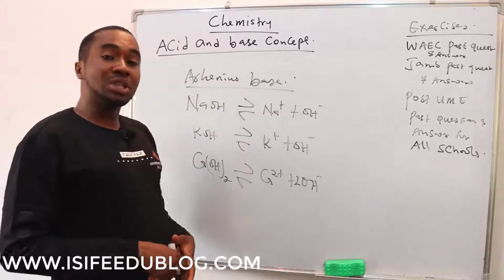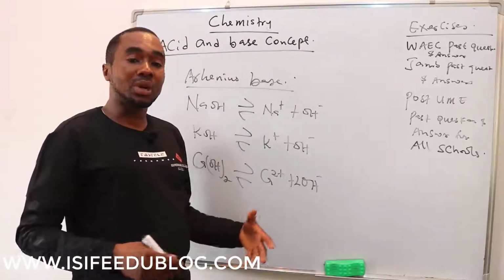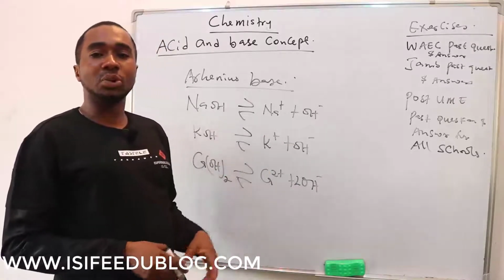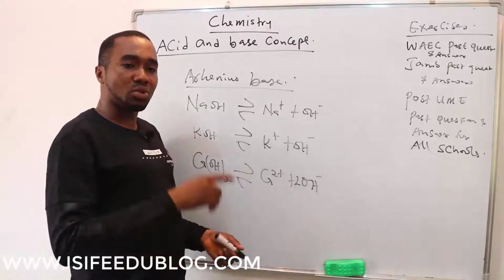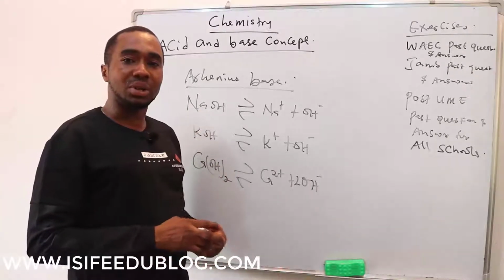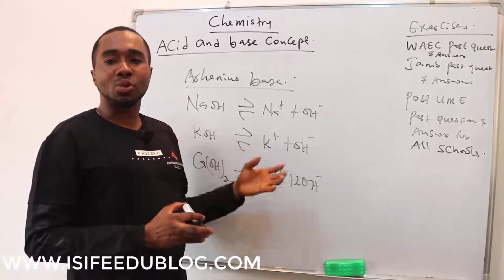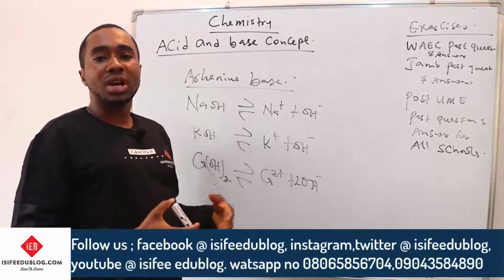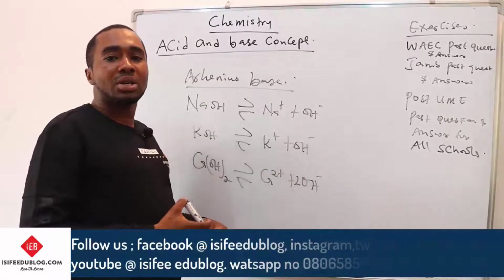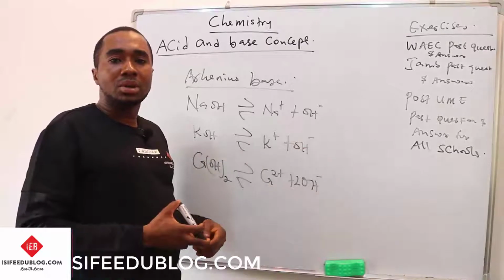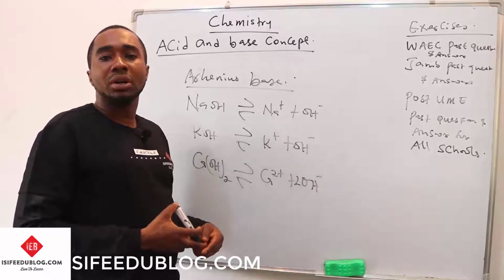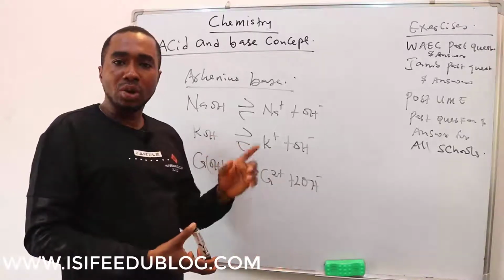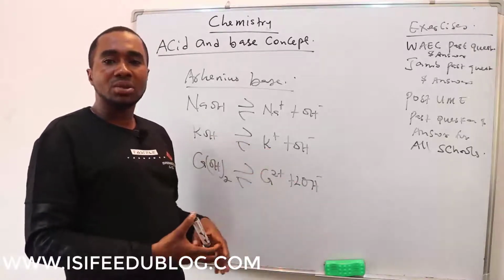So we talk about the limitations of the Arrhenius acid-base concept or definition. One of the limitations is that he considered water as the only solvent. Everything he was talking about is water. But there are other solvents apart from water, such as liquid hydrogen fluoride, interhalogen compounds, and aqueous ammonia. All these things are solvents, but he concentrated everything on water.